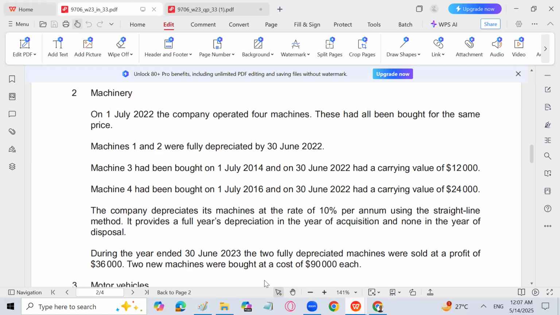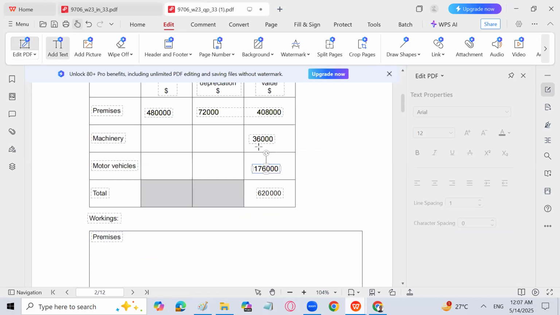Two new machines were bought at a cost of $90,000 each. So we have purchased two new machines during the year ended 30th June 2023. So it means these machines were not available in 2022. That's why I didn't write these machines in my calculation over here. I have taken the net book value or carrying amount of the two machines only.